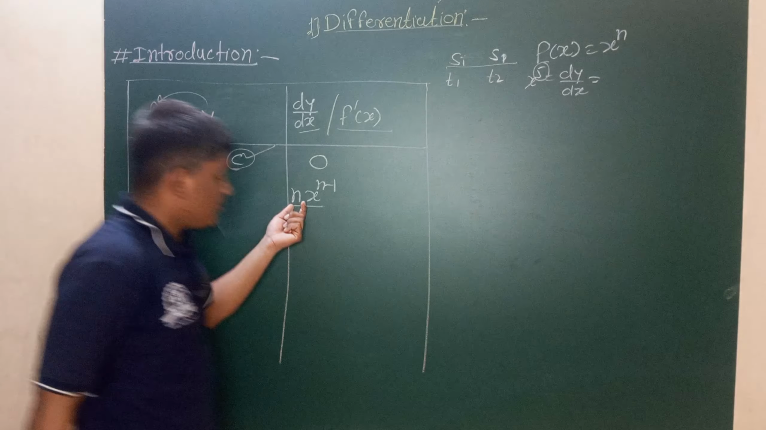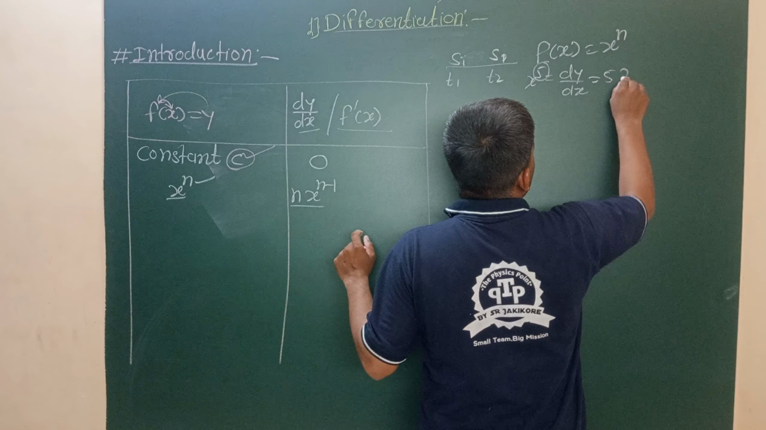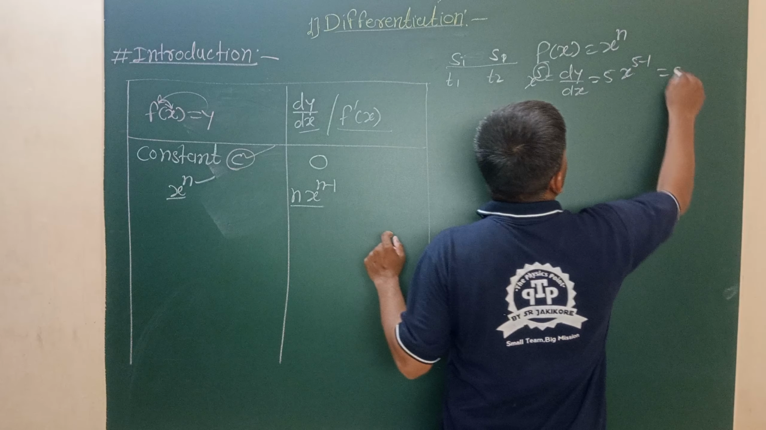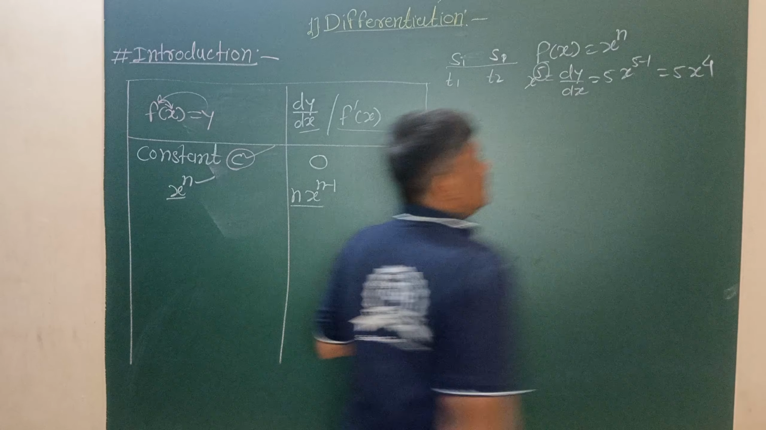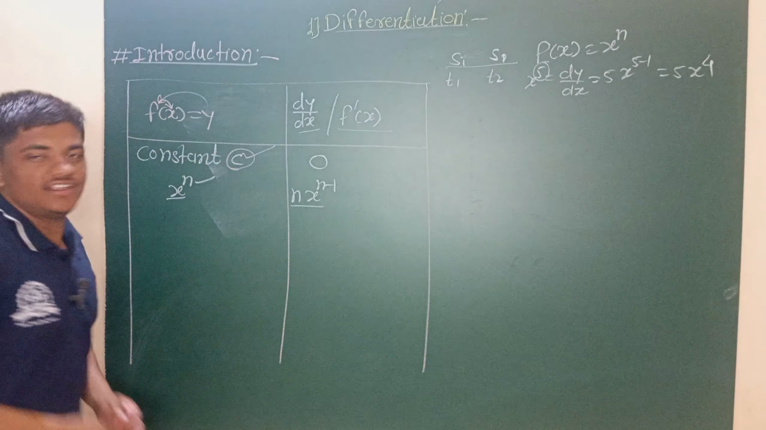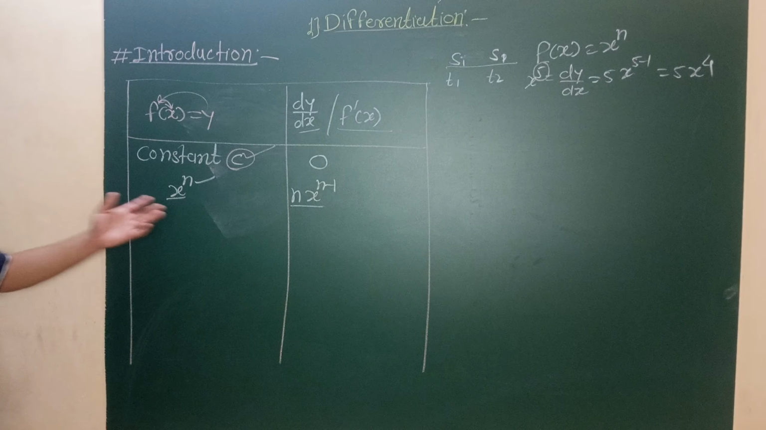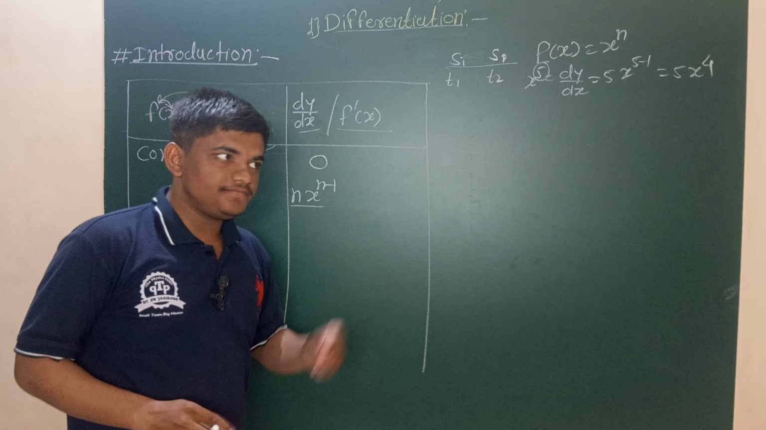We are taking the product, that is 5 into x raised to 5 minus 1, which is equal to 5x raised to 4, which is the derivative of x raised to 5 with the help of using this formula.